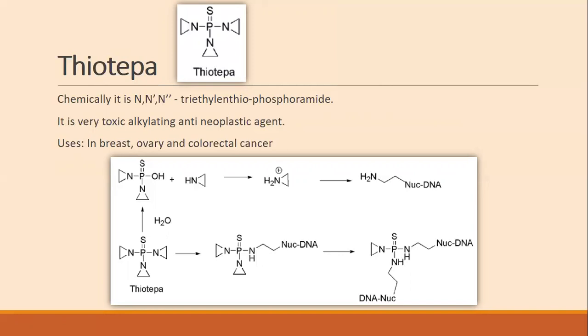So this causes cross-linking of the DNA molecule in cancer cell, which is responsible to stop the further multiplication of cancer cell. Use. This thiotepa finds use in the treatment of breast, ovary, and colorectal cancer.